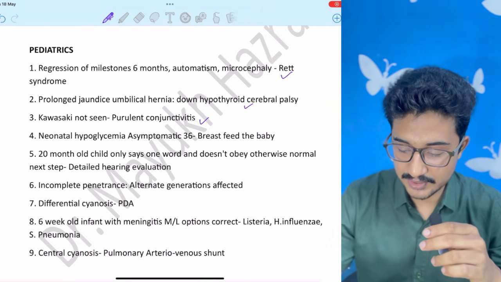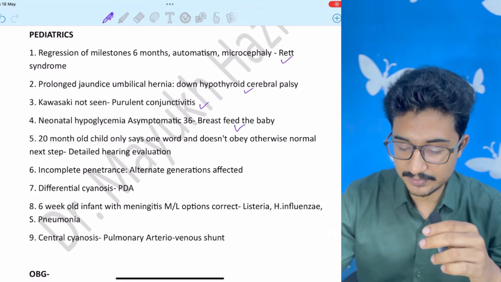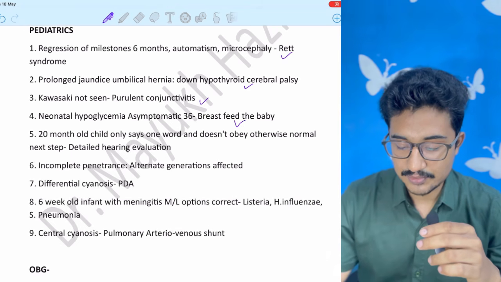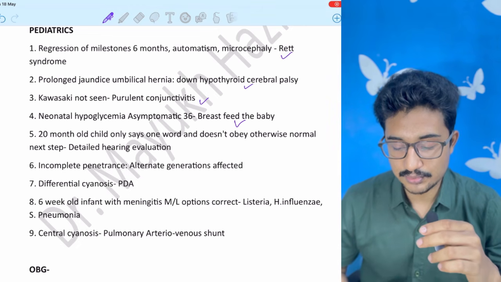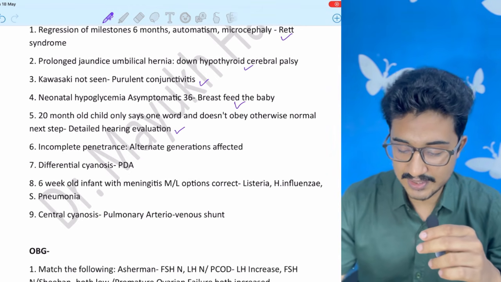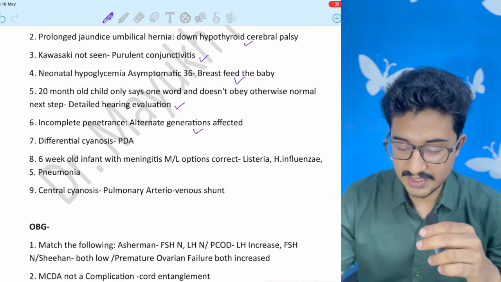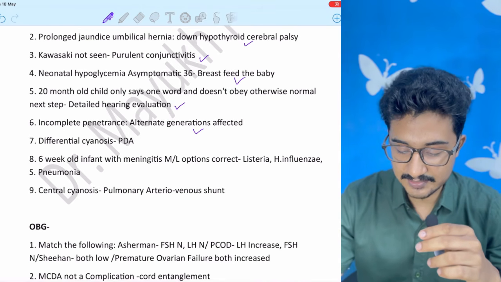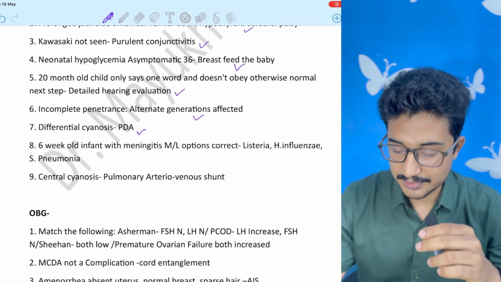Kawasaki, not seen, purulent conjunctivitis. Neonatal hypoglycemia, asymptomatic, so breastfeed the baby. 20-month-old child, he is not able to obey the command, so you need to do a detailed hearing evaluation. Incomplete penetration, alternate generations are affected, that will be the correct statement. Differential cyanosis, PDA, multiple option correct.